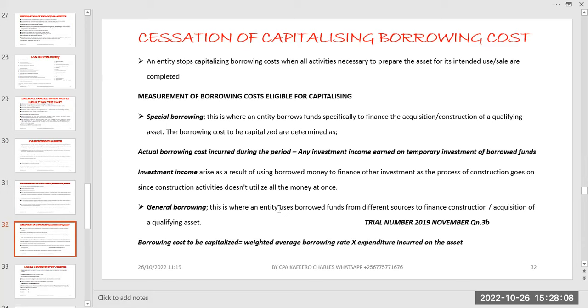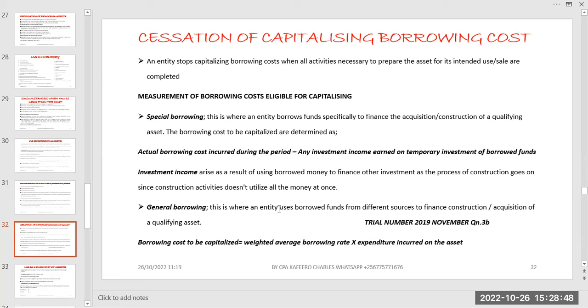The other way you can talk about it is getting one loan from, let's say, one financial institution, even if it is not combined. You've got the money from one specific source, and you are using it. If it's coming from one source, then it's good, because you are not going to be having different interest rates. Of course, when you have different interest rates, we are going to see in the general borrowing how we treat that if we get the money from different sources and each source has a different interest rate.